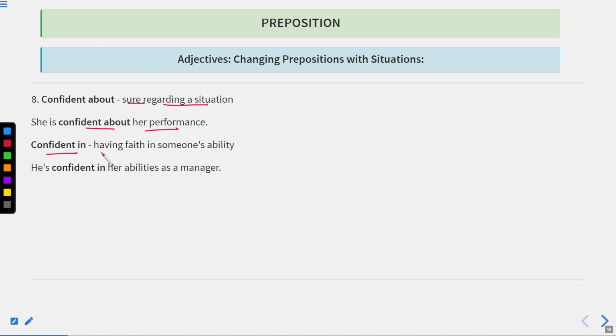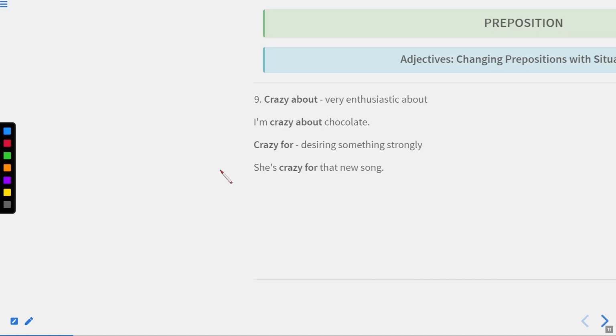Confident in means having faith in someone's ability. For example, if I have confidence in my sister, it means I trust her that she can do something better. He is confident in her abilities as a manager. It means he is a person who has faith in her abilities. Suppose there is a person A, he trusts B for her abilities as a manager. Now let us move to the next one.